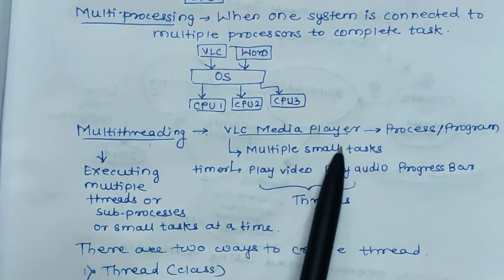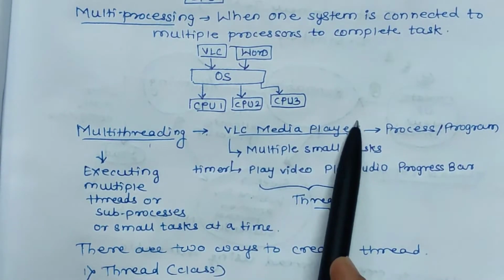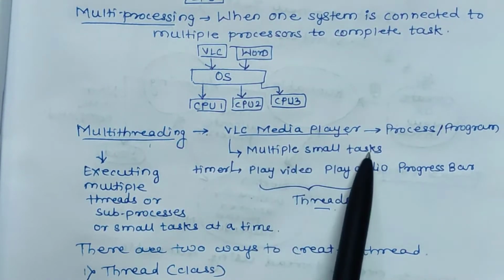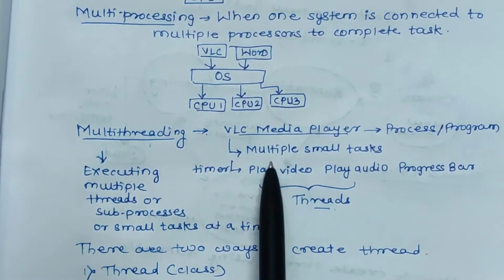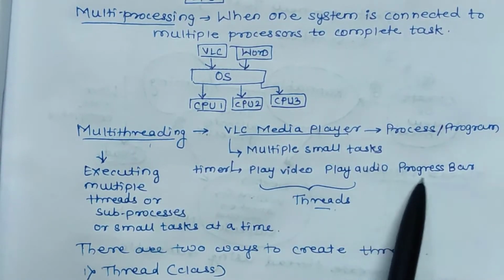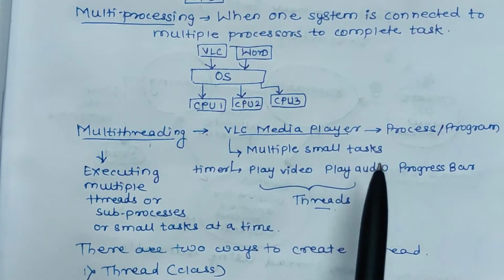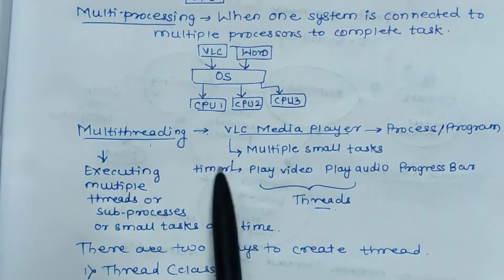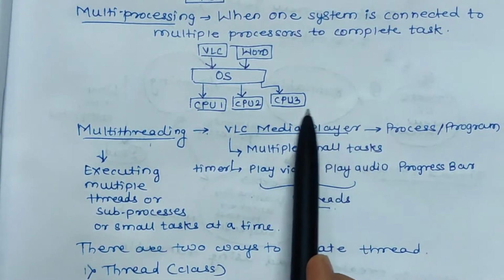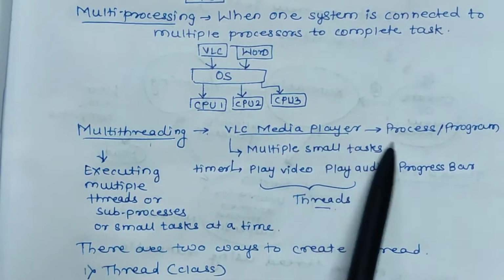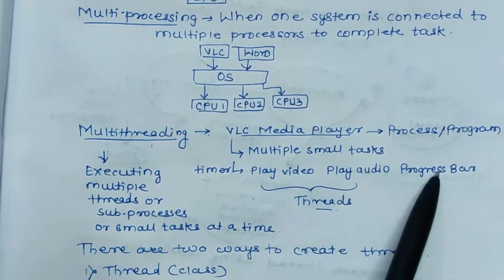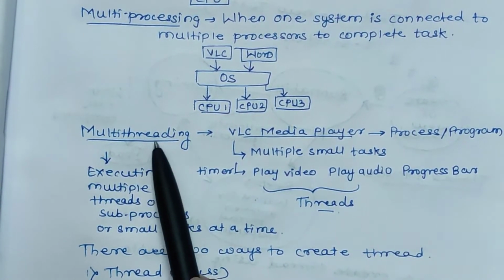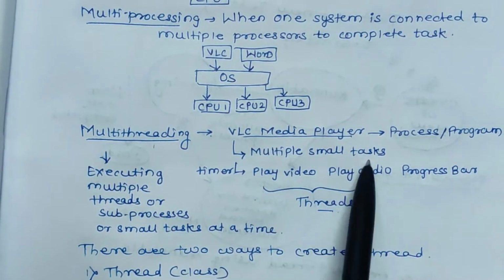For example, suppose VLC media player is one process. Okay, it is playing, but VLC media player again involves multiple small tasks. That is, you need to play audio, then you need to play video, then you need the progress bar, that is, it will indicate how much the song or the video is progressing. Then you need a timer, that within how much time the video should end. So we can say this single process can have multiple threads. So all these are the threads or small tasks of the media player, or we can say small tasks of a process. And multi-threading is nothing but executing these small tasks at a time.